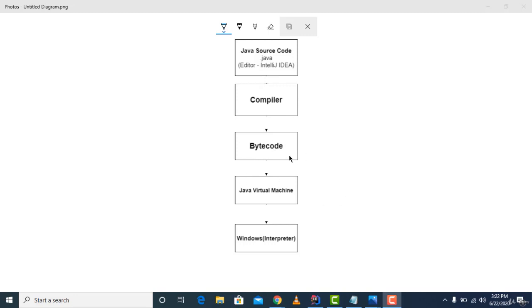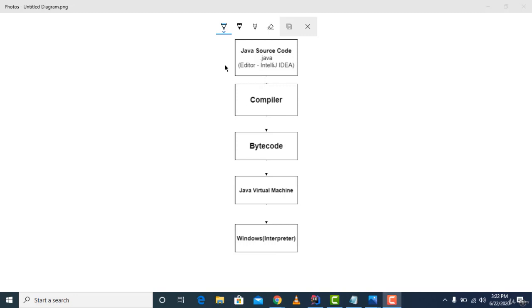It will read the bytecode and give it to your Windows operating system as an interpreter. If you are using a Mac, it gives it to the Mac. If you are using Linux, the process is the same; just change Windows to Mac or Linux. So it will interpret the code. Interpret means it explains the code to the Windows operating system, and based on the explanation or interpretation, our computer will execute the code. This is how the flow of execution works.